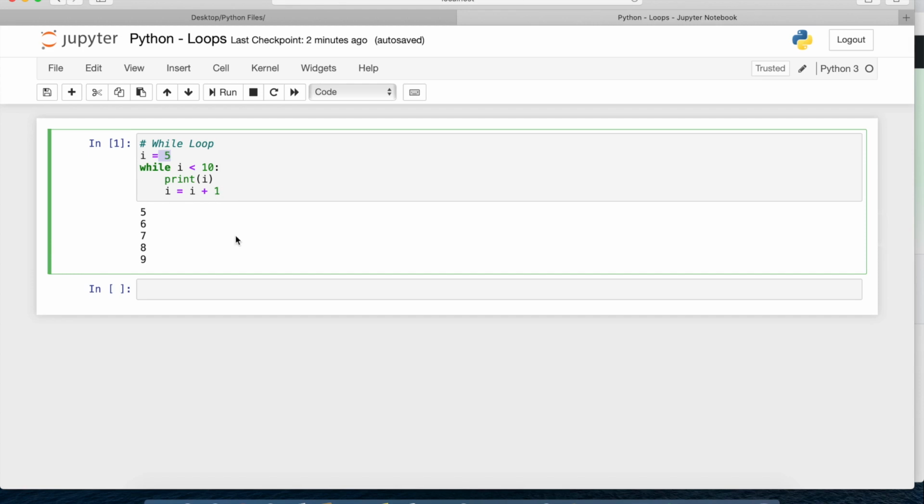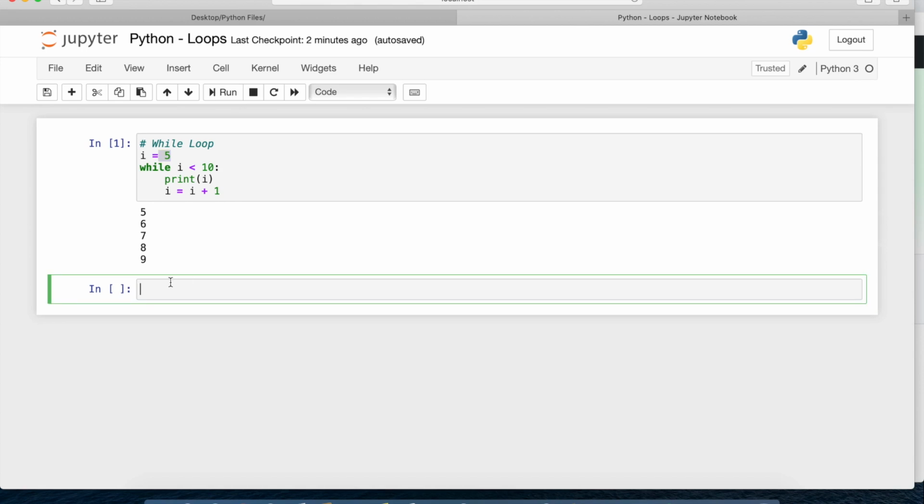So to do that in the usual way, I have to write print 1 plus 5, print 2 plus 5, print 3 plus 5, like that. Instead of that, I can write a loop which can automate that task.